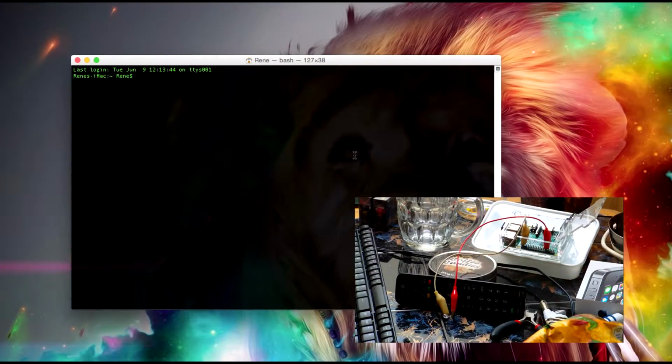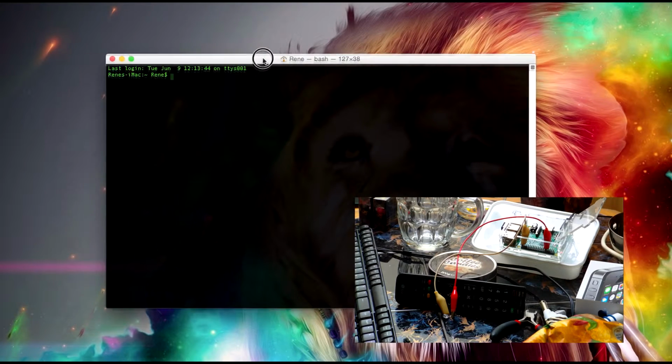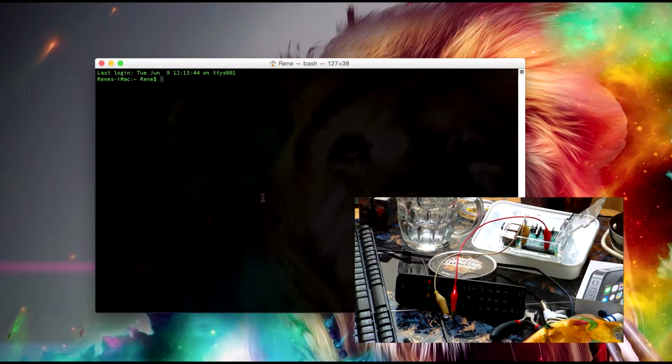Okay, I'm back on my iMac, and to log into the Raspberry Pi, you just type SSH space -l space the username of your Pi, which is default in my case, space and the IP address of your Pi, which is this in my case.